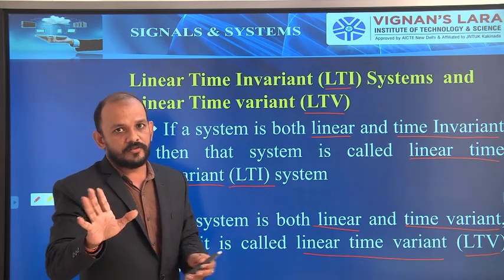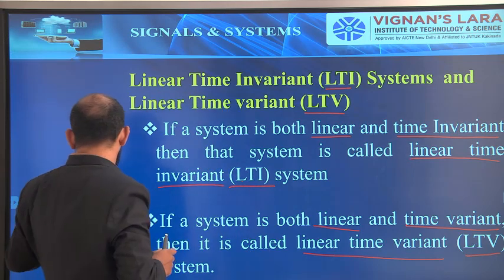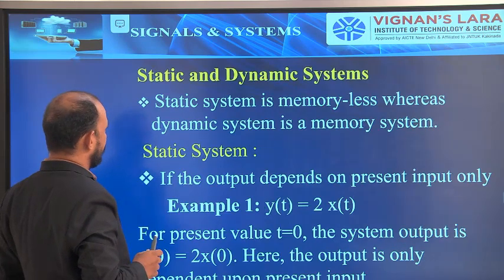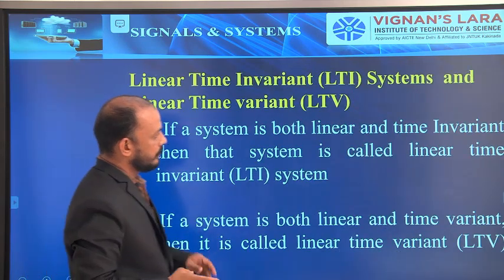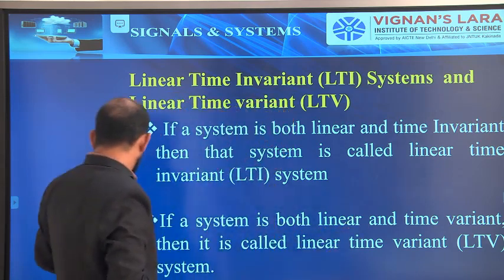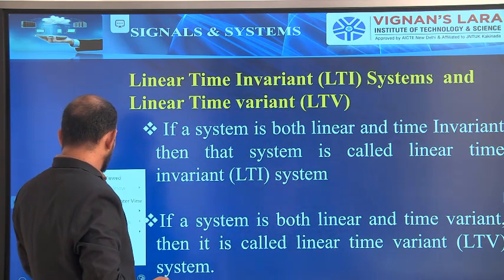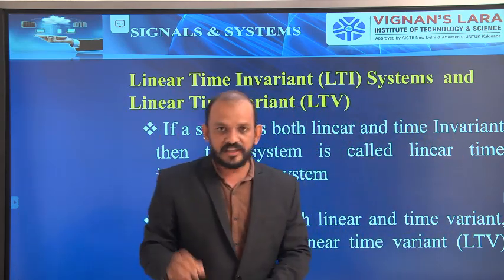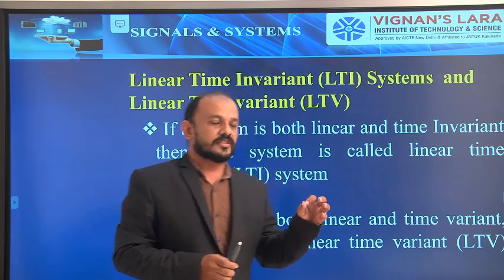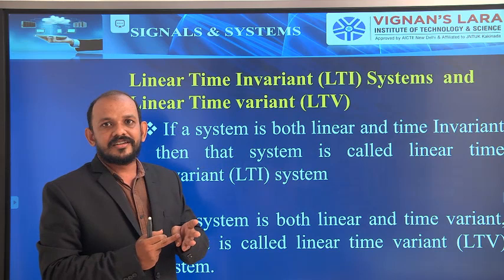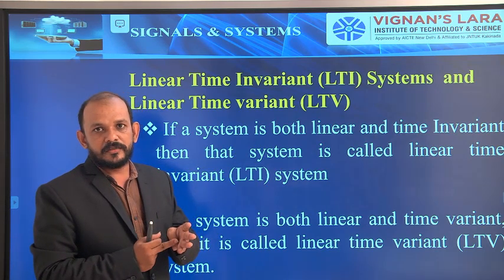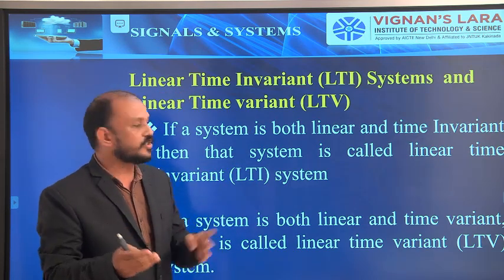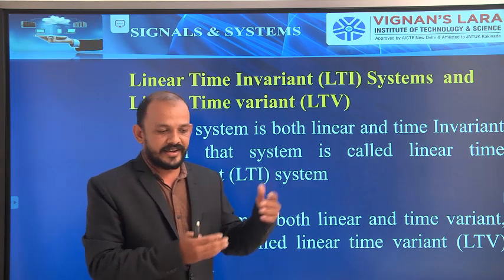So I will go for the summary of today's class, what I explained. The summary of this class is: first, I explained what a time variant system is, and I showed the graphical representations. And then after that I went on to some problems. I had given the condition, the equations.